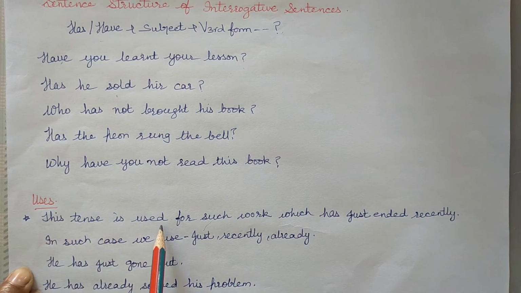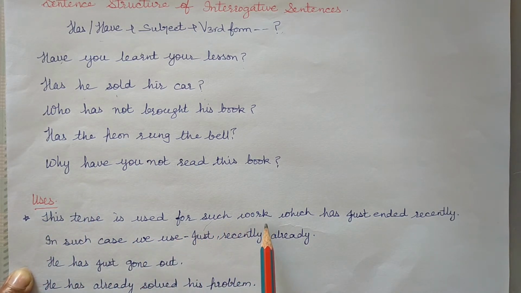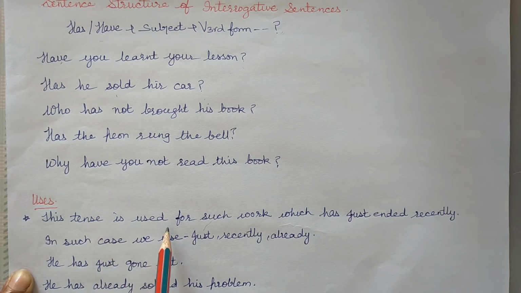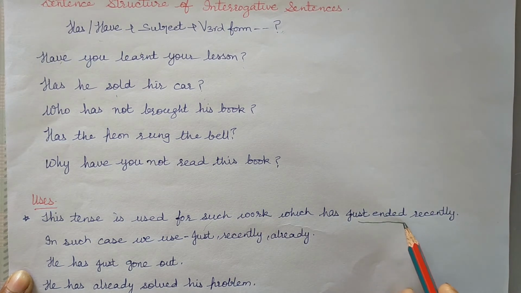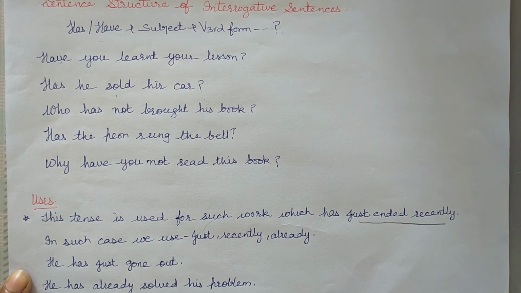Present perfect tense is used for such work which has just ended recently.